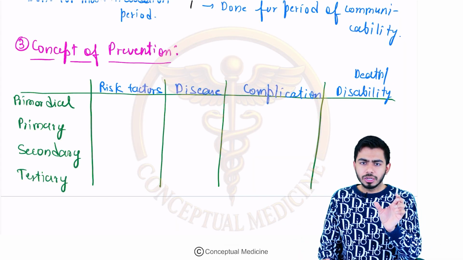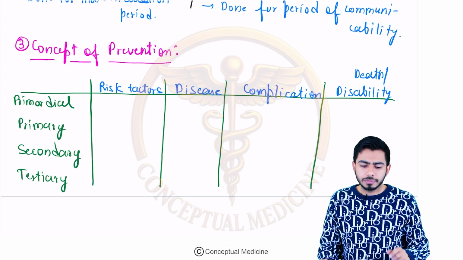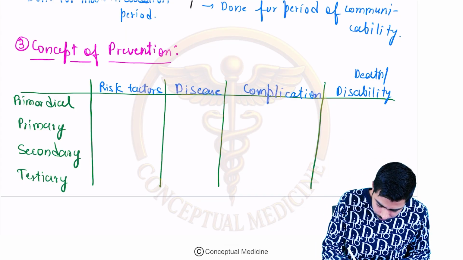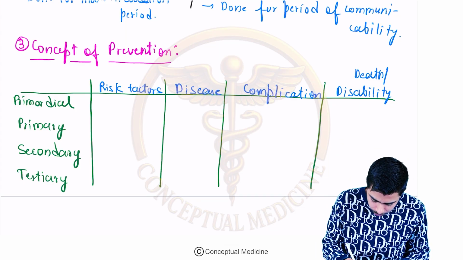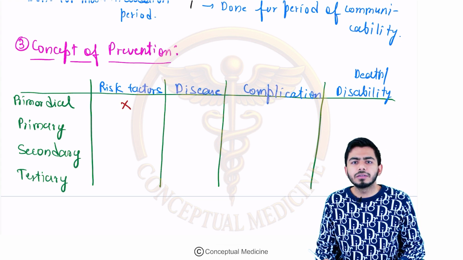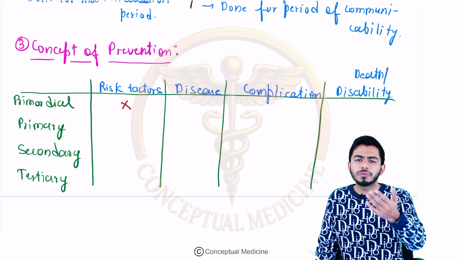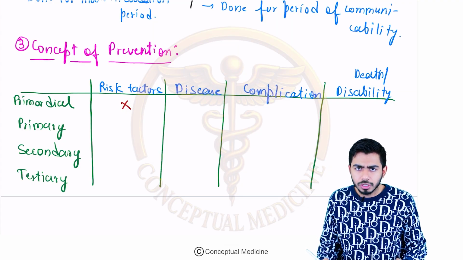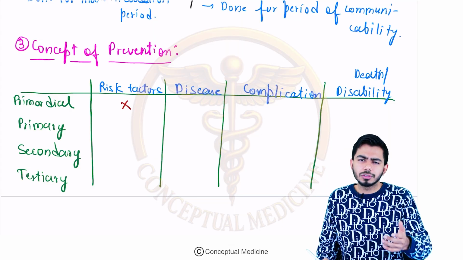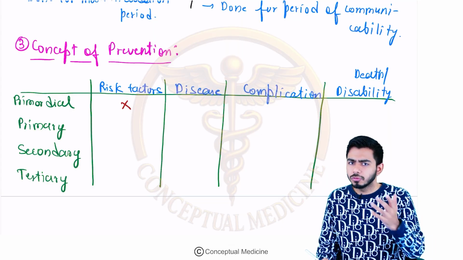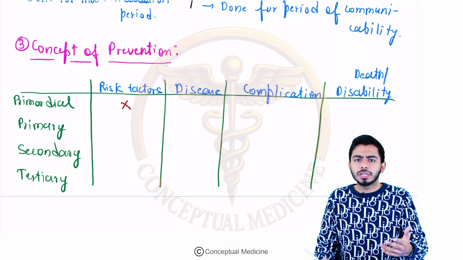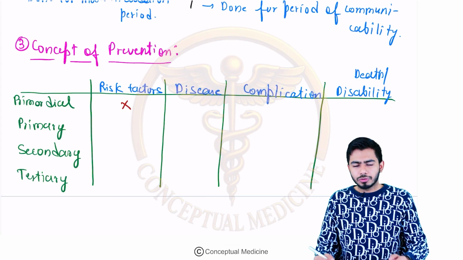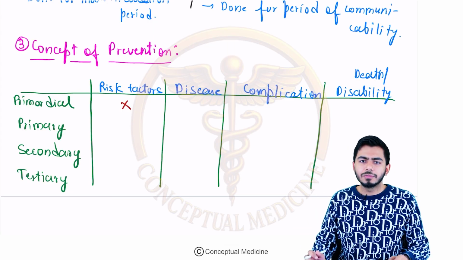The primordial level of prevention says we are preventing even the risk factor, right? In the primordial level of prevention, there is no risk factor yet. We are doing health promotion. For example, some of you are waking up and doing yoga or some warm-up exercises, some of you are playing badminton, going for jogging, going for running, or going to the gym. What you are doing is using this primordial level of prevention. So try to correlate this with your daily life routine.